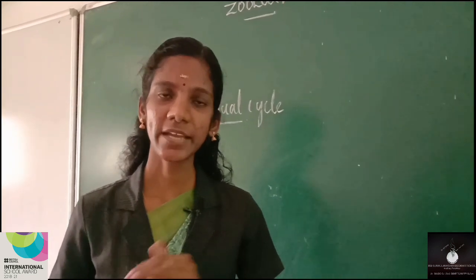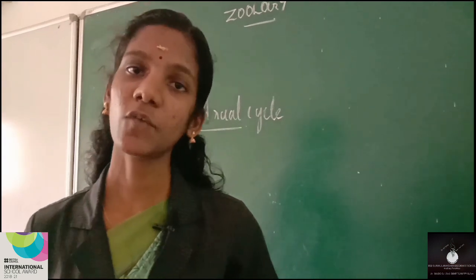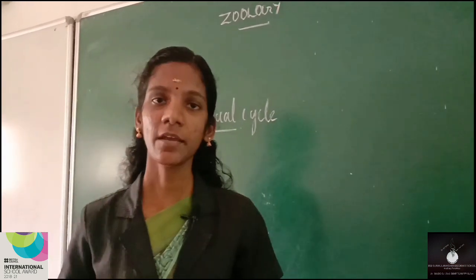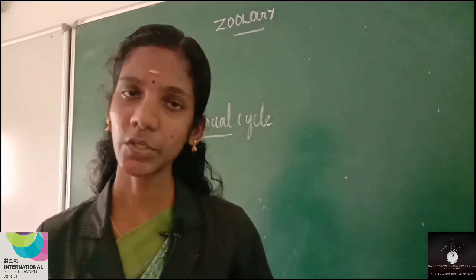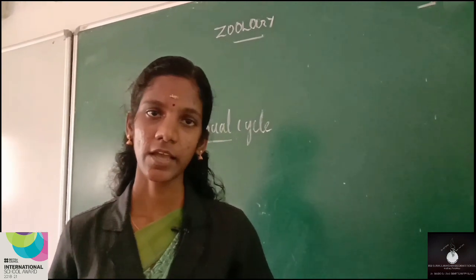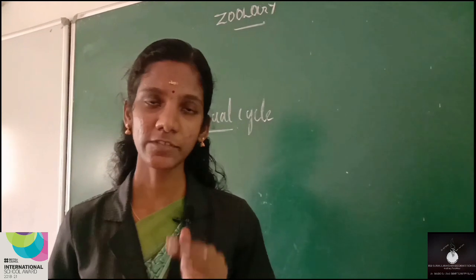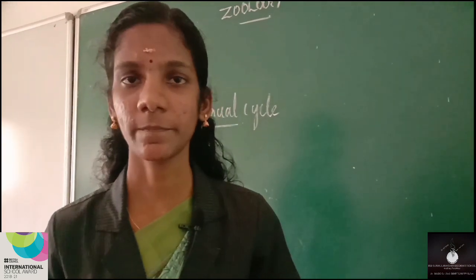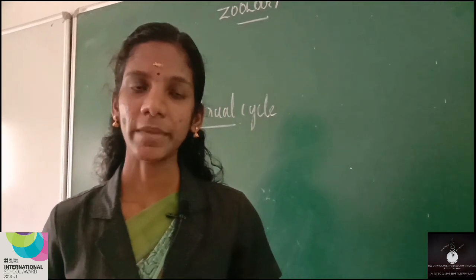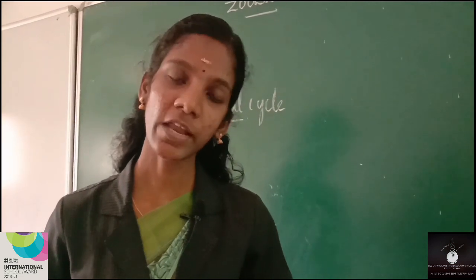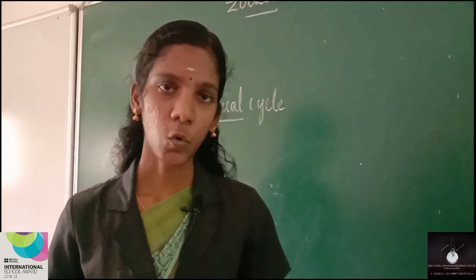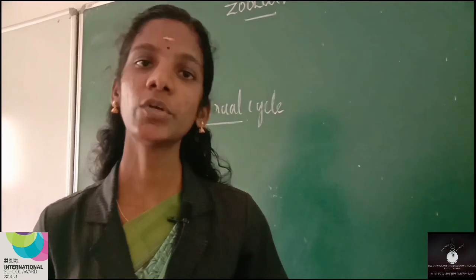As I told you, this kind of cycle can be seen in all primates, especially monkeys, apes, and human beings, isn't it? And as I told you earlier, it involves 4 main phases. They are menstrual phase, follicular phase, ovulatory phase and luteal phase.